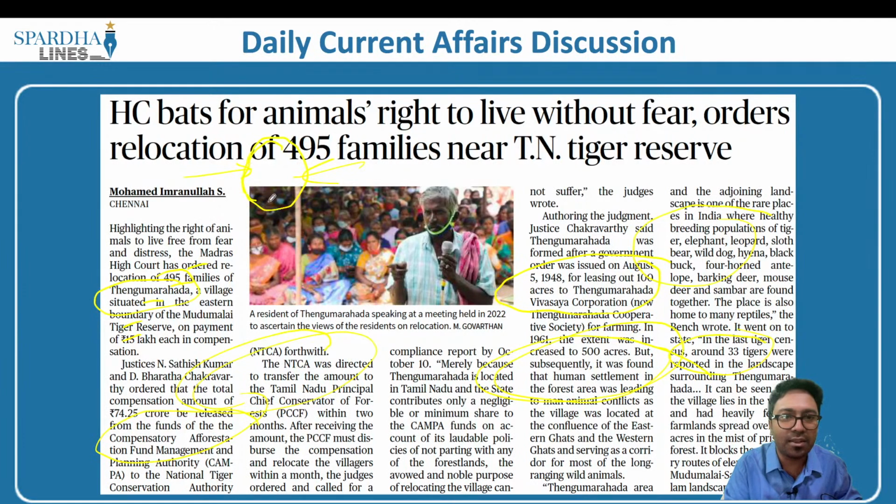They create a place where a lot of fences are created. This is also preventing migration. This is also preventing the reproductive rights of the animals, so they have to be safeguarded. So ultimately, let's move them out. Let's have the minimal numbers possible, and for all those who have been asked to move out, provide them the rehabilitation, and this funding will be taken out of CAMPA, says the Madras High Court. It is this that we have to understand with respect to this article.